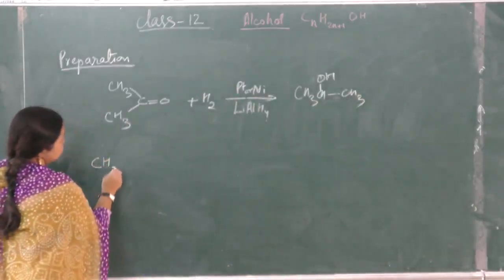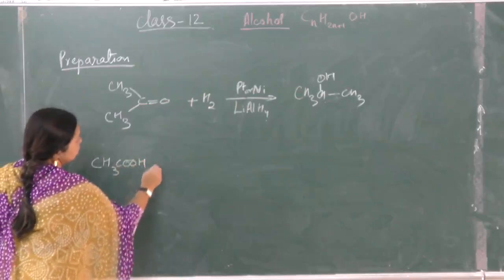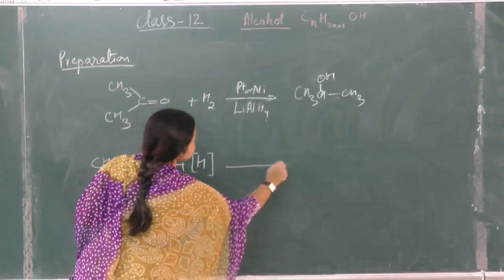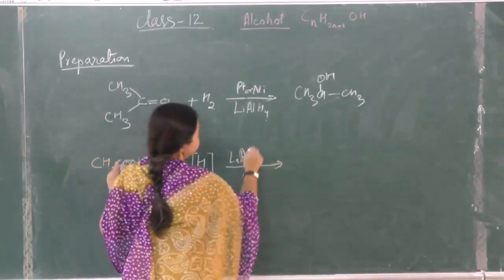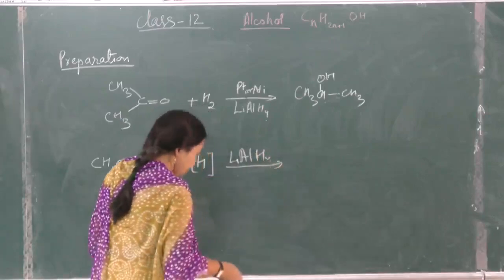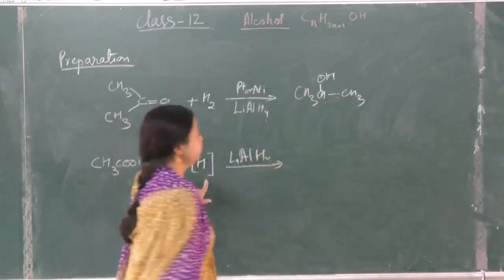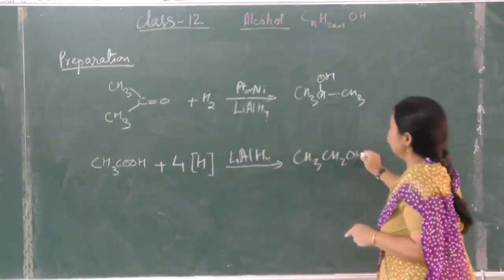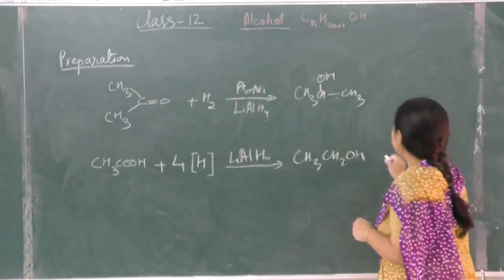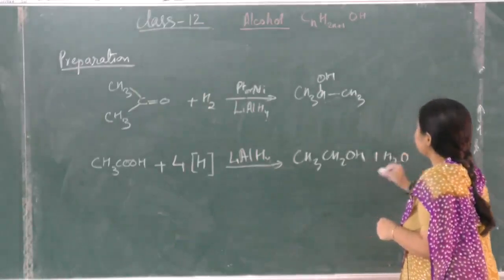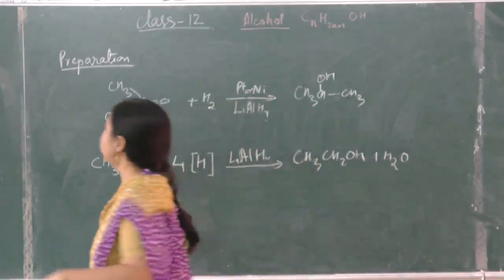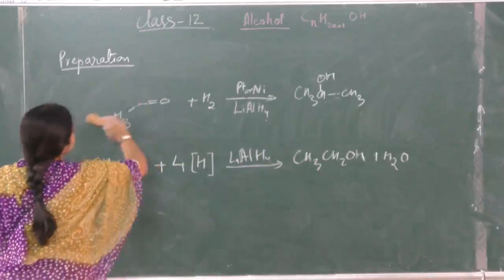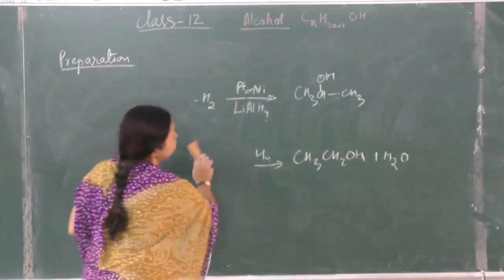Also, if it is an acid, CH3COOH plus 4 nascent hydrogen, with LiAlH4 only, this will give CH3CH2OH, reduction takes place, and H2O. So from carbonyl compounds we have seen that aldehydes give primary alcohol, ketones give secondary alcohol.